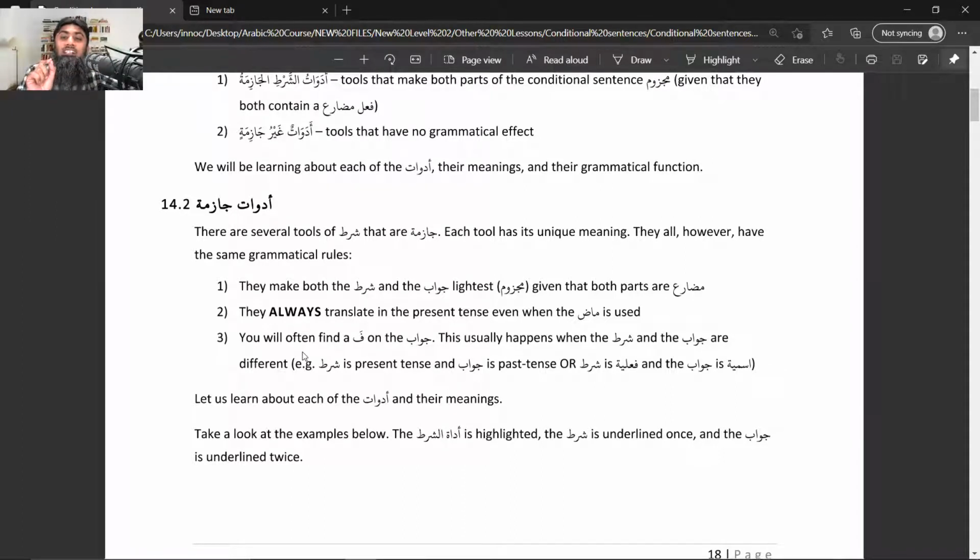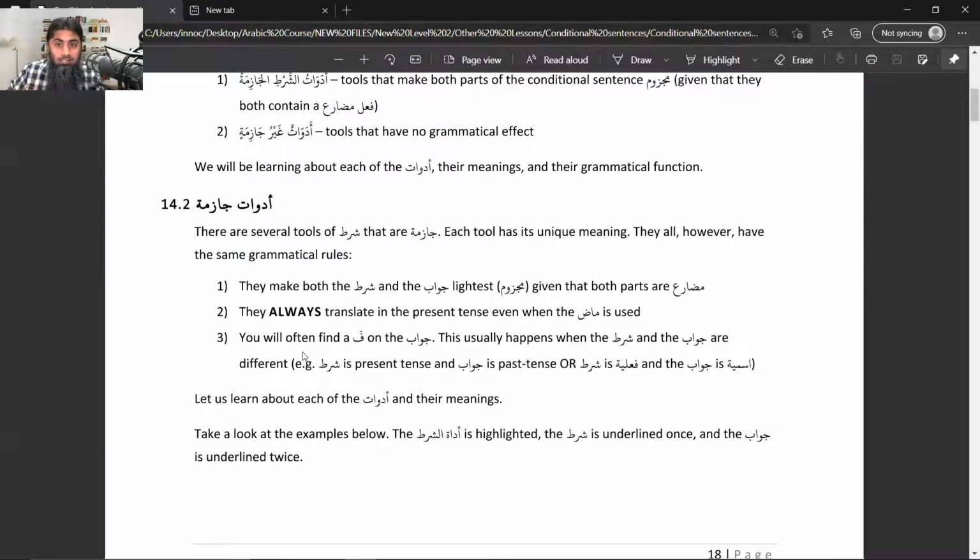And the last point is on the then part, the jawabu shart part. Sometimes before starting the jawabu shart part, we get an extra fa. Sometimes we get that, sometimes we don't. By and large, if shart part and jawabu shart part are different, for example, the first part is mudare and the second part is given in madi, or the first part is jumla fi'liya and the second part is jumla ismiya, this is what we mean by different. In those cases, by and large, you will get an extra fa at the starting of the then part.